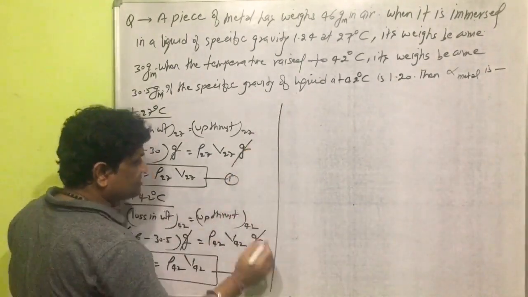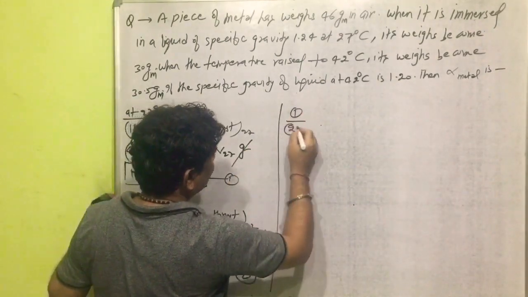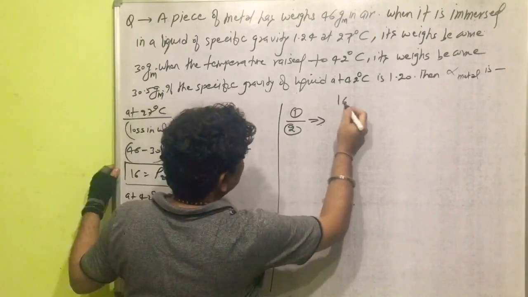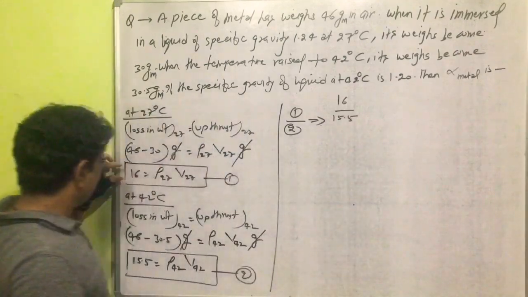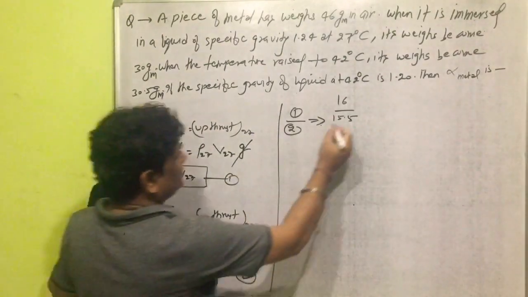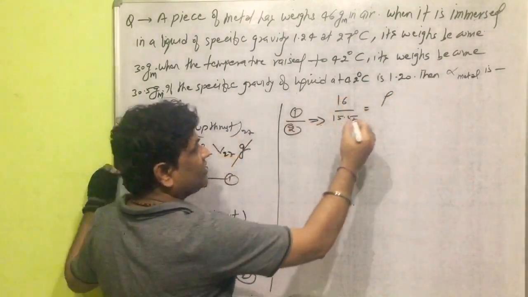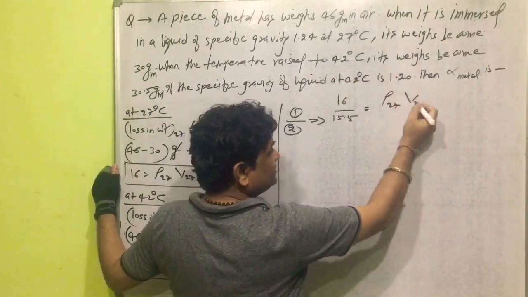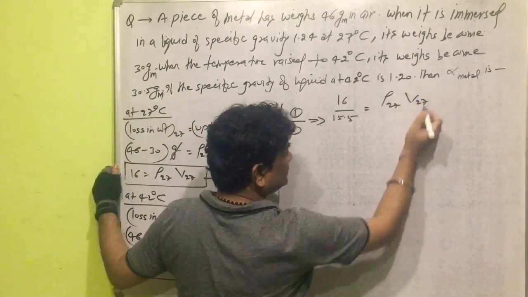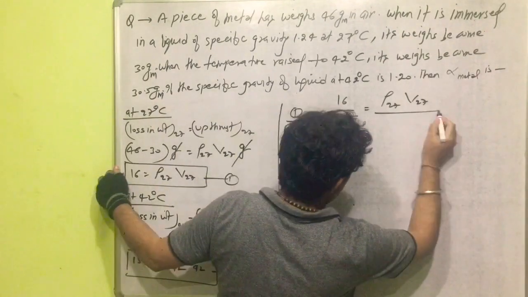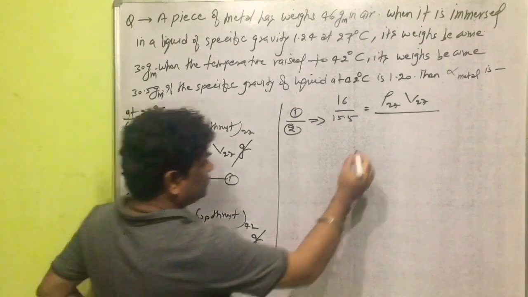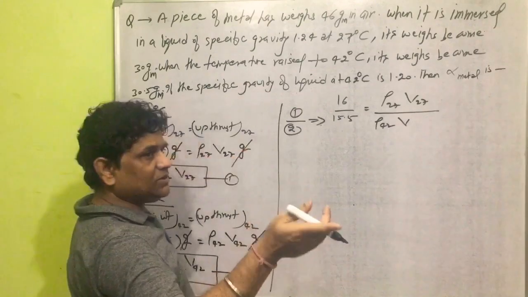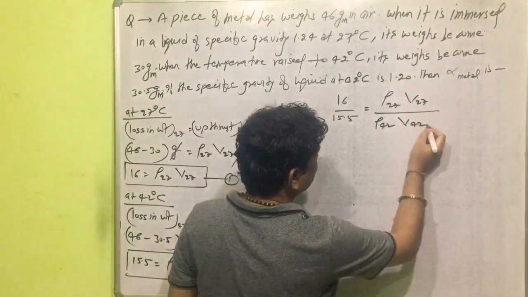Now dividing these two relations, 1 divided by 2, it is 16 divided by 15.5, equal to the density of the liquid at 27 degrees Celsius times the volume of the metallic piece inside the liquid at 27 degrees Celsius, divided by the density of the liquid at 42 degrees Celsius times the volume of the metallic piece inside the liquid at 42 degrees Celsius.